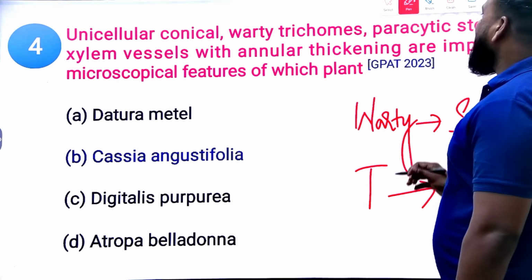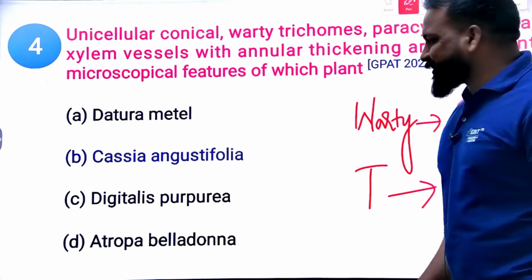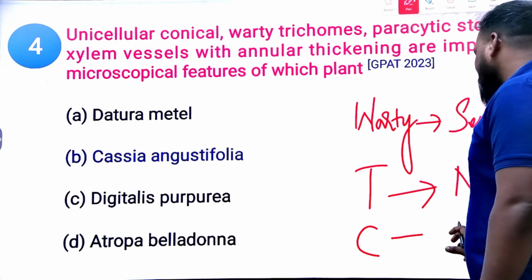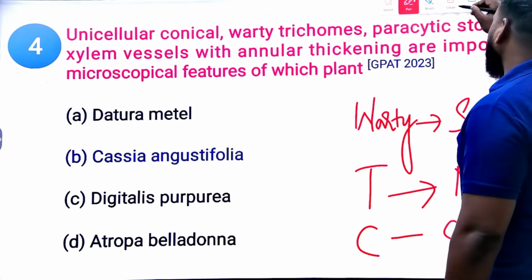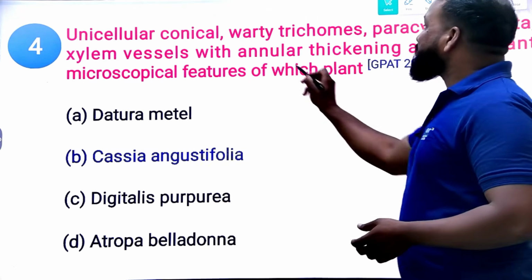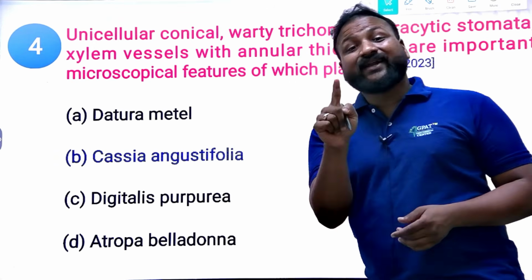Circular stomata is seen in Colchicum. C for Colchicum, C for circular stomata. So Senna contains warty trichomes. With that one hint you can identify it.